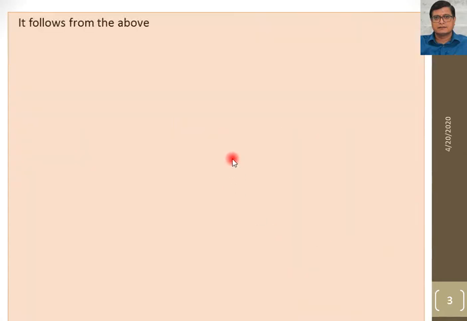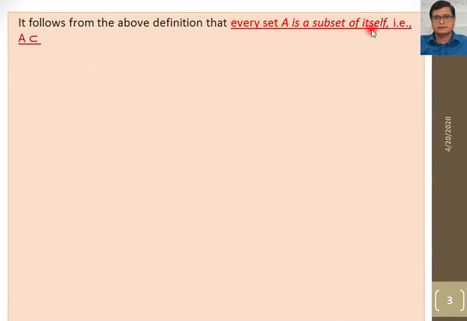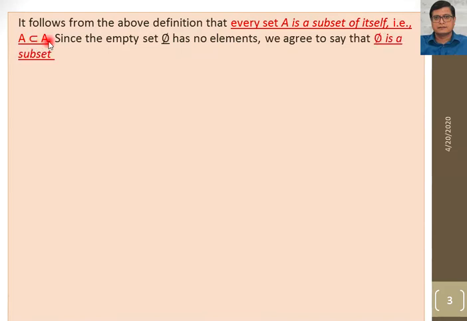Next, it follows from the above definition that every set A is a subset of itself. This is the default condition. Every set is a subset of itself. That is, A is a subset of A. Every set is a subset of itself.